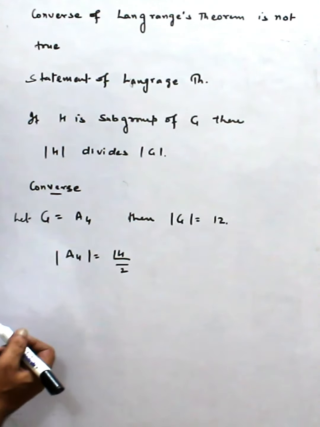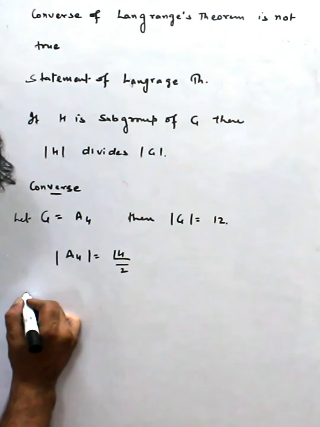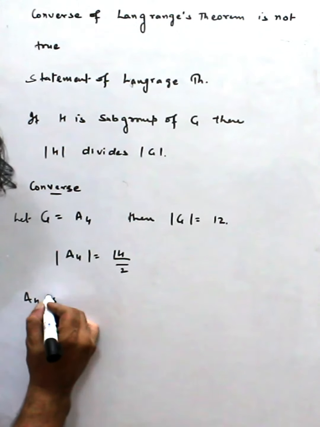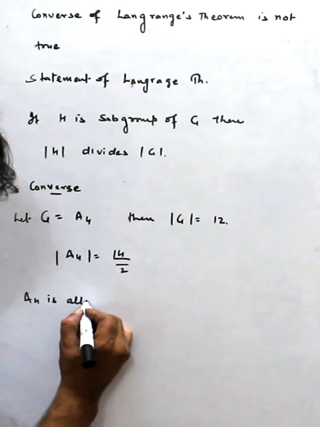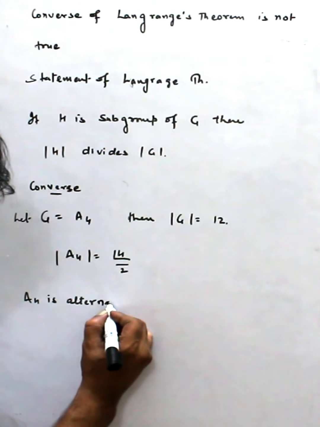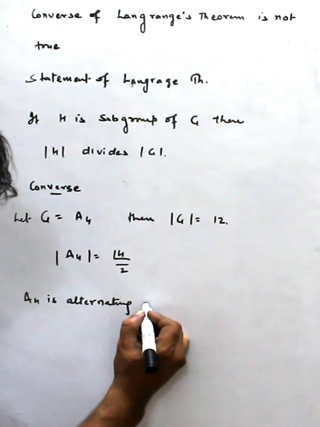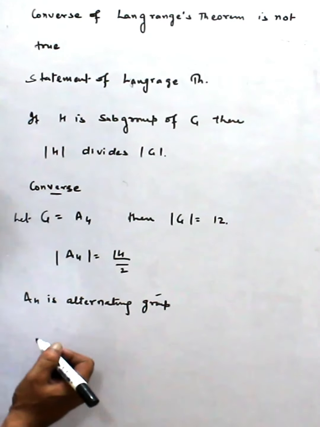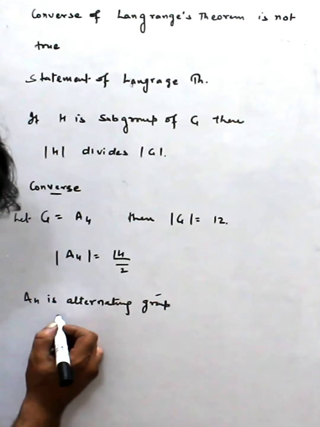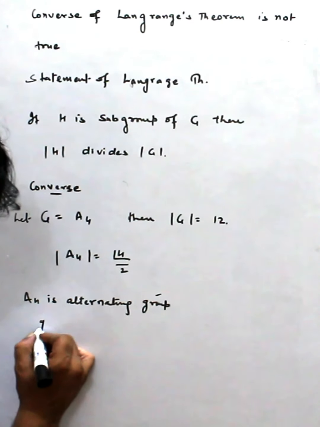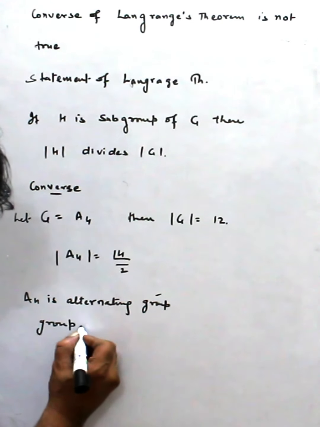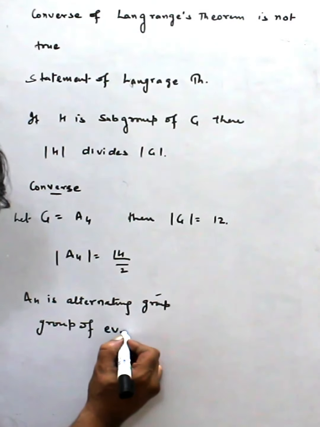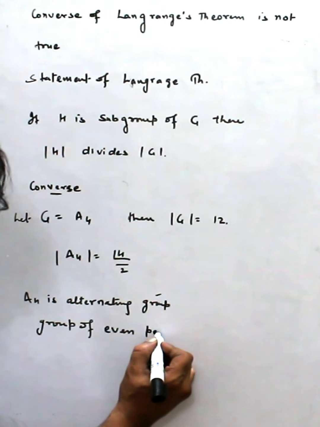It is the alternating group. What is A4? A4 is the alternating group, the group of even permutations.